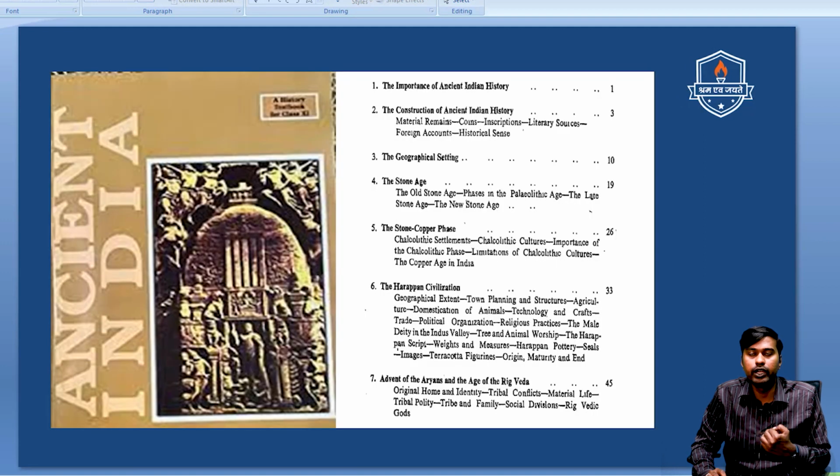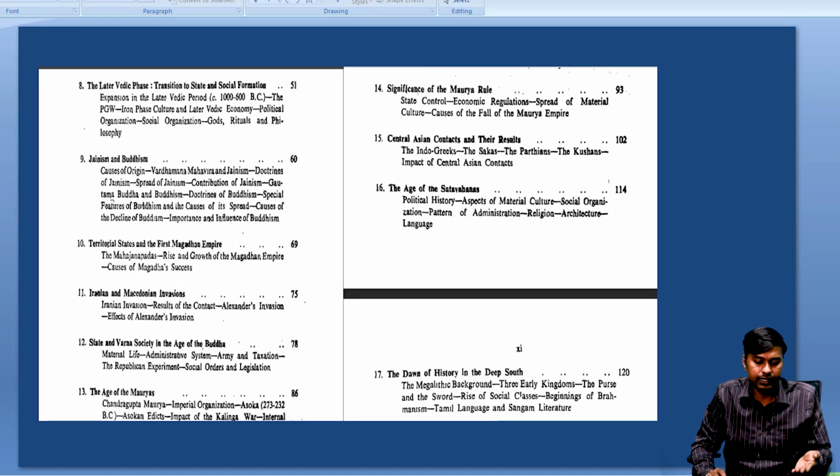Then coming to Ancient Indian History by R.S. Sharma, the old NCERT, kindly go through the most important chapters. Here are chapter number 6, which talks about Harappan civilization, and chapter number 9, which talks about Buddhism and Jainism. Give maximum attention to these 2 chapters in your preparation, and then go for revising all the other chapters. Even while revising the other chapters, try to see what art and cultural, especially architectural, elements you can take from this particular part of the book, which you can use for your mains preparation.